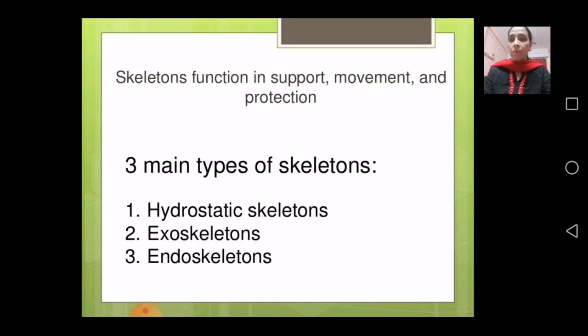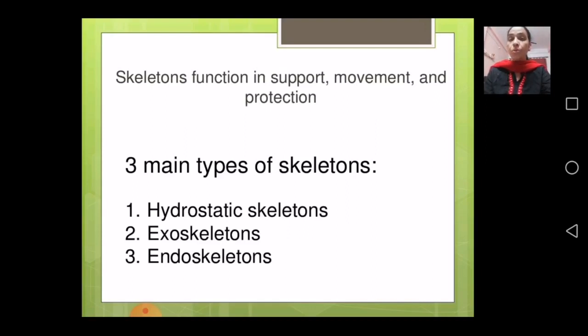Now, three main types of skeleton, that is hydrostatic skeleton, exoskeleton, and endoskeleton. We are going to understand about these types of skeleton. Now, skeleton is very important.